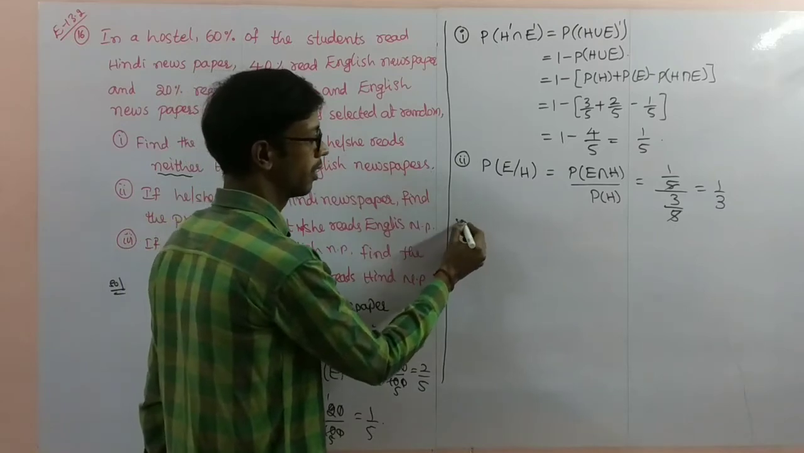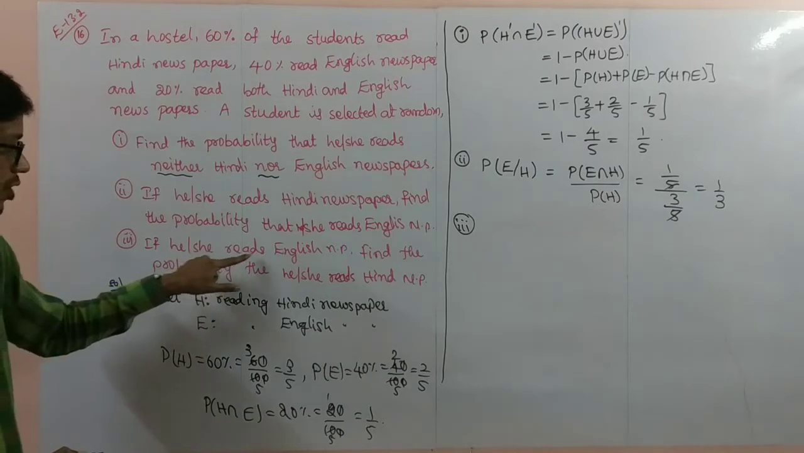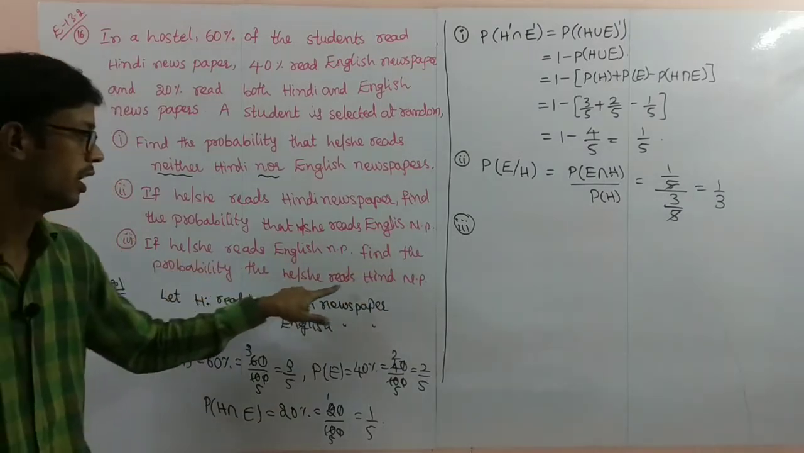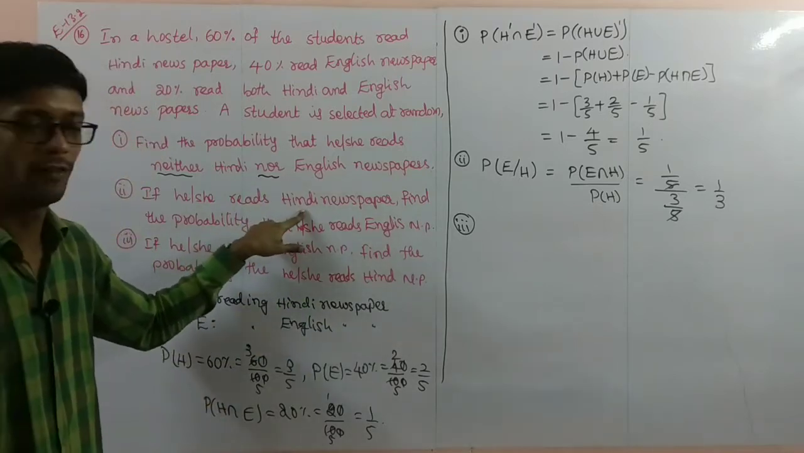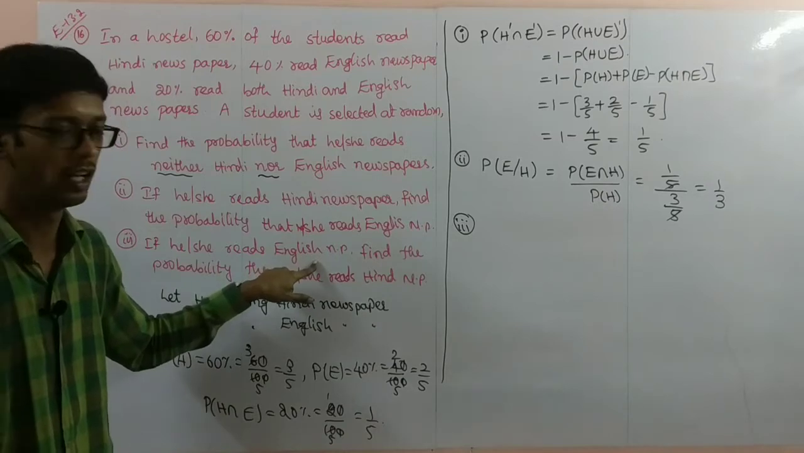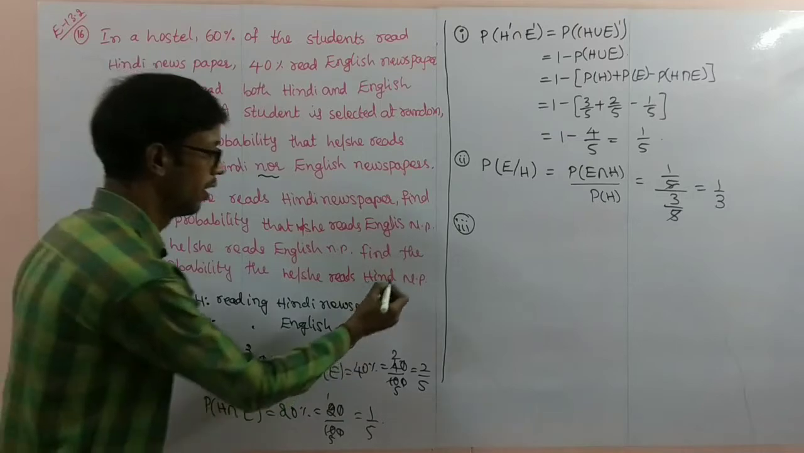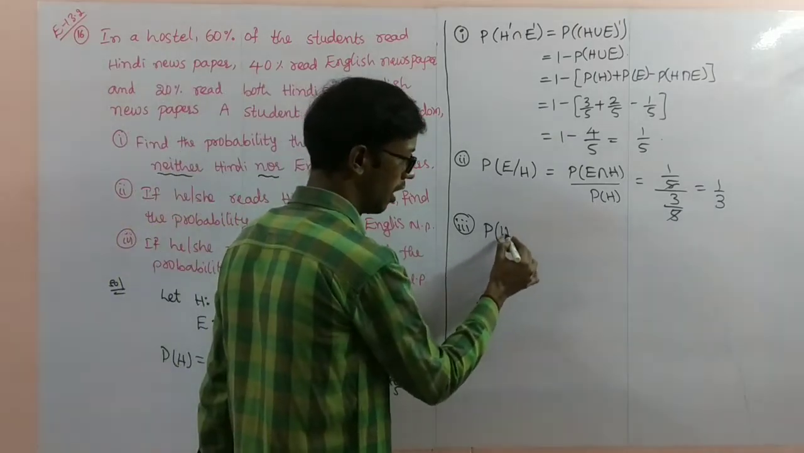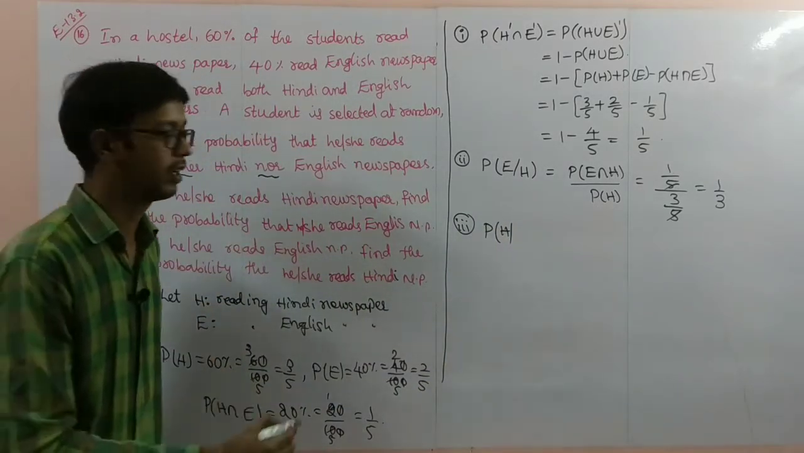Next, number 3. One more problem is there. If he or she reads the English newspaper, find the probability that he or she reads the Hindi newspaper. This is the reverse. First they gave Hindi, here they are giving English. Here we were finding English, here we have to find Hindi. So now the probability of Hindi we have to find. What have they given? The English newspaper they have given.